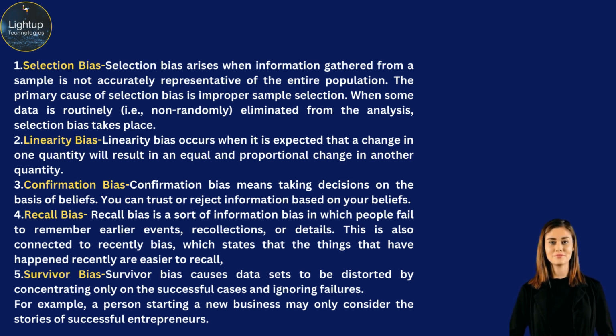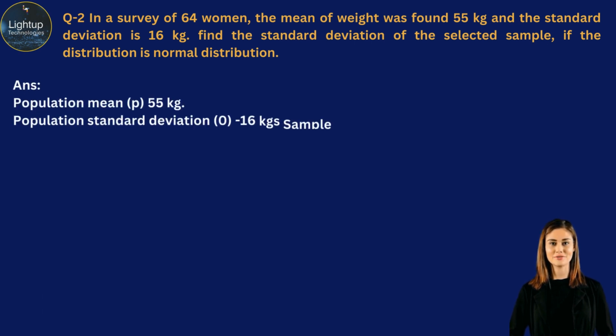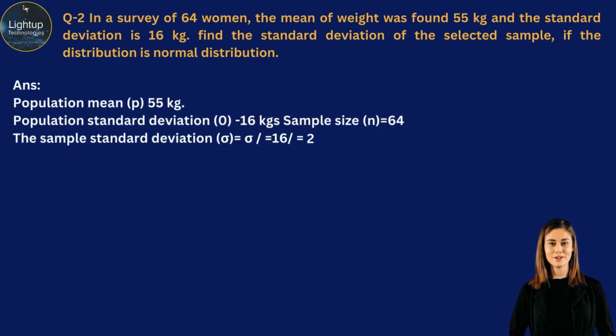of reality. In a survey of 64 women, the mean of weight was found to be 55 kilograms and the standard deviation is 16 kilograms. Find the standard deviation of the selected sample. If the distribution is normal distribution, population mean is 55 kilograms, population standard deviation is 16 kilograms, sample size n is